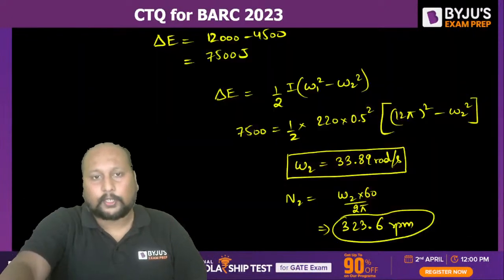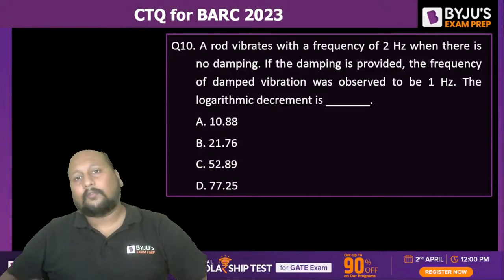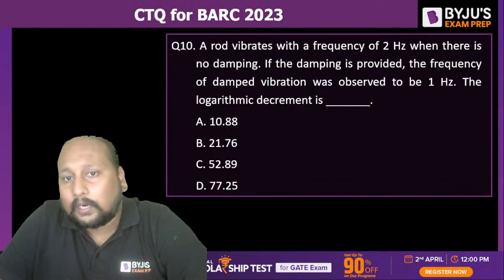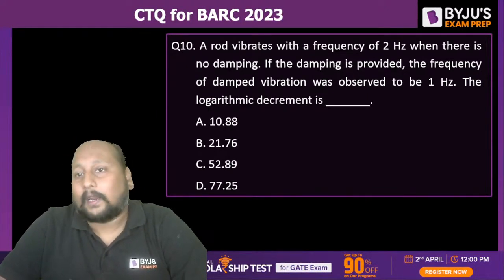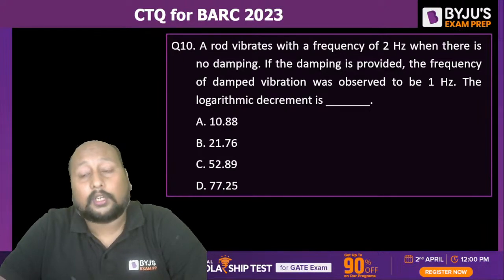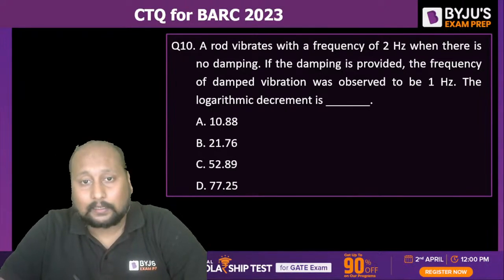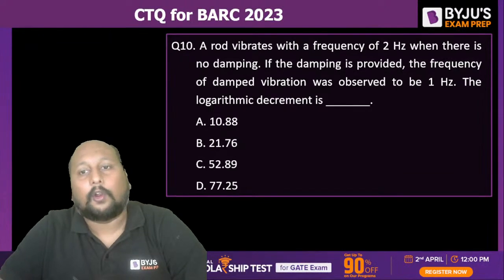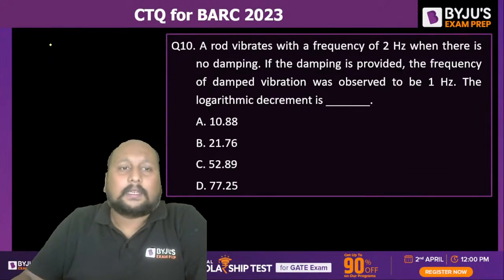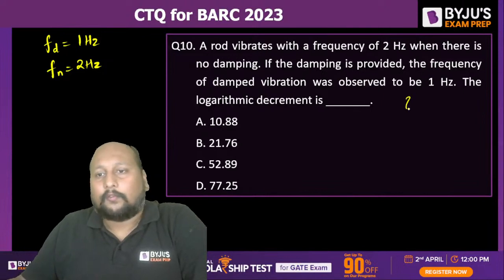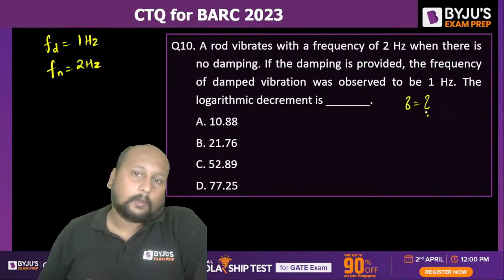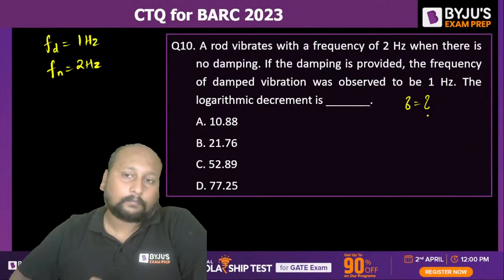Okay, chalo, last question. Then we are good to go. A rod vibrates with a frequency of 2 Hertz when there is no damping. If damping is provided, the frequency of the damped vibration is observed to be 1 Hertz. What is the value of logarithmic decrement? That means your Fd is equal to 1 Hertz and Fn is equal to 2 Hertz, right? So they're asking what's the value of delta?